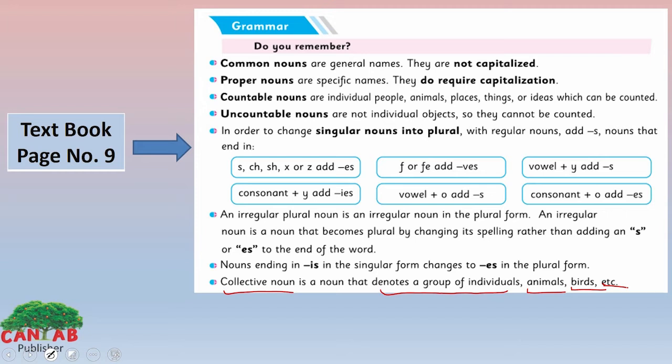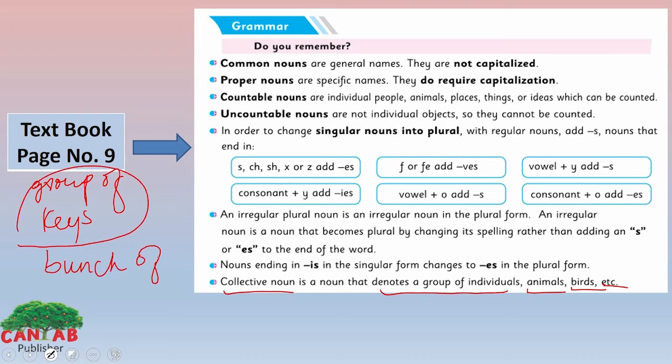Like the group of keys will be called bunch of keys. It's a collective noun. We cannot call it group of keys. It has a proper name, bunch of keys.